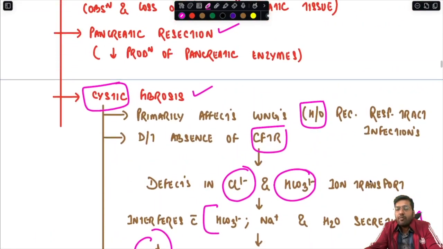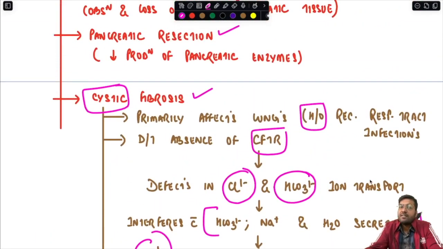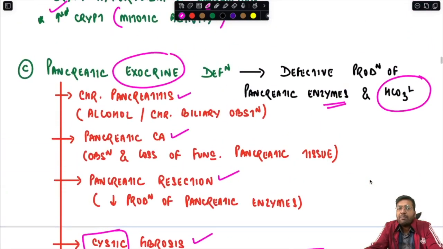So this is the problem in cystic fibrosis, and this is how it causes exocrine pancreatic insufficiency. As I already said, this is not only causing fat malabsorption, but also protein as well as carbohydrate malabsorption.